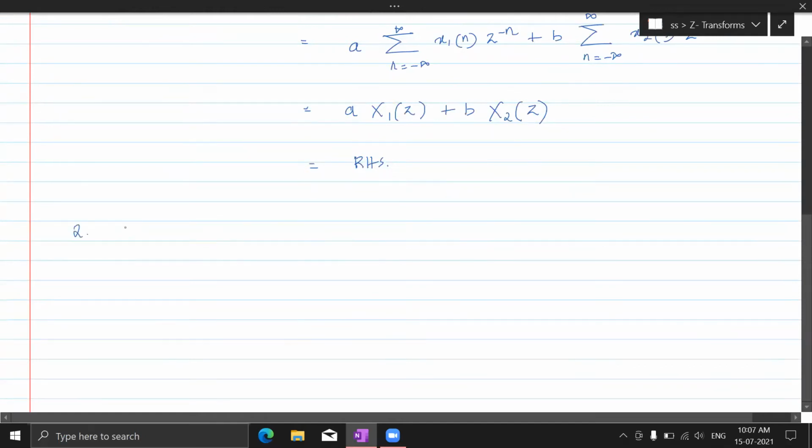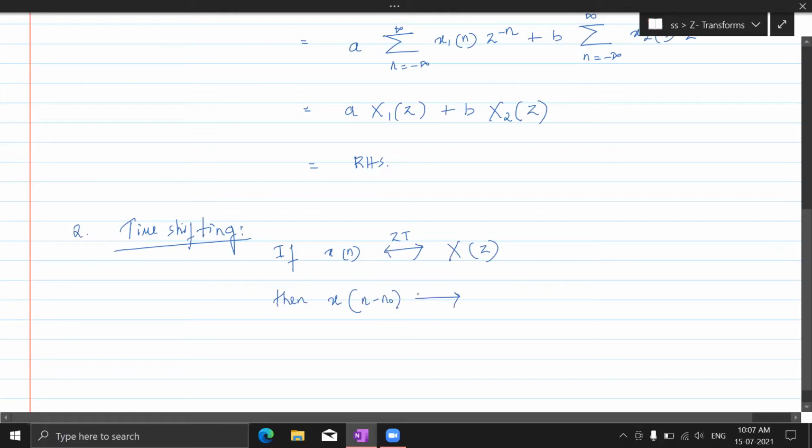So let's move on with time shifting. All the properties that we have seen in Laplace transform will be seen here. Time shifting property, seen in Laplace transform, I mean. So what is that here? If the Z transform of x of n is X of z, then what is the Z transform of x of n minus n naught? See, this is a shifted version now, a shifted version of x of n. So it would be z to the power minus n naught times X of z.